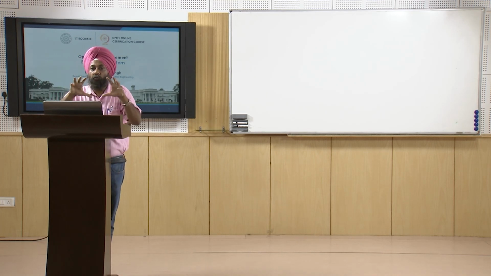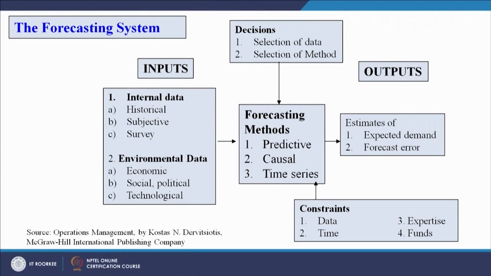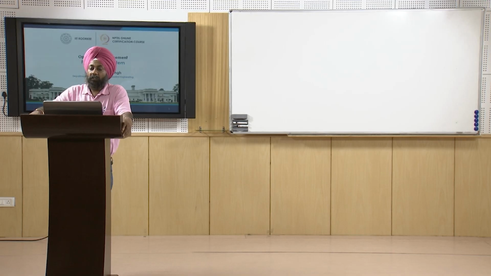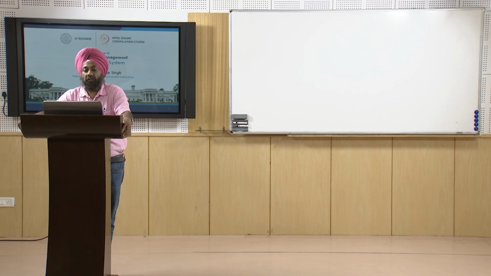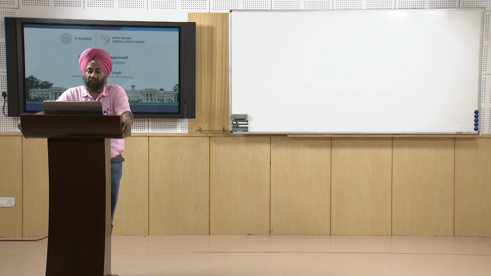So this is the overall forecasting system. One thing that is left here is the performance criteria. That we will try to cover in our subsequent slides. Now the forecasting system outputs, let us quickly read this. I have explained everything that is written in the slide, so quickly I will read this.